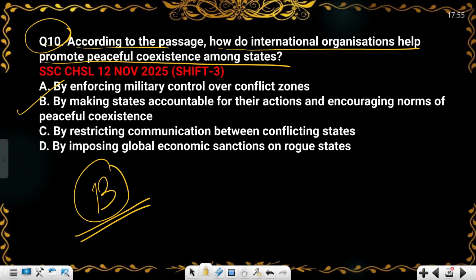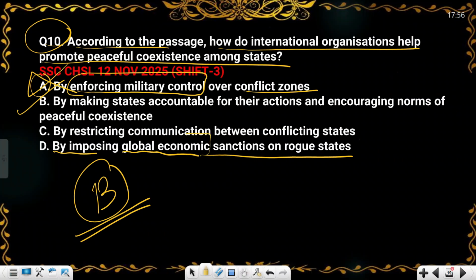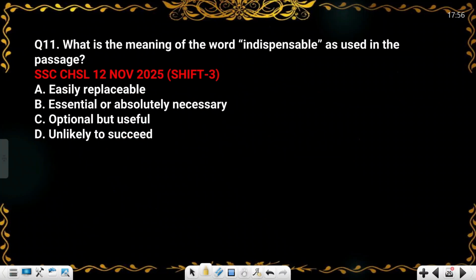Okay. So in option A, you will say that by enforcing military control. So this is wrong. You cannot enforce military over something. Okay. So you will cut option A. By imposing global economic sanctions on, so this is also wrong. You cannot impose global sanctions. Okay. So this is also wrong. By restricting communication, you cannot restrict communication. So this is wrong. So B will be your answer. Now let's move to the next question.